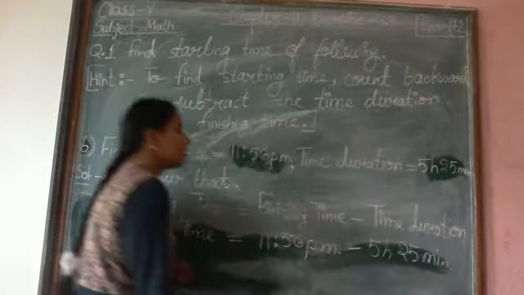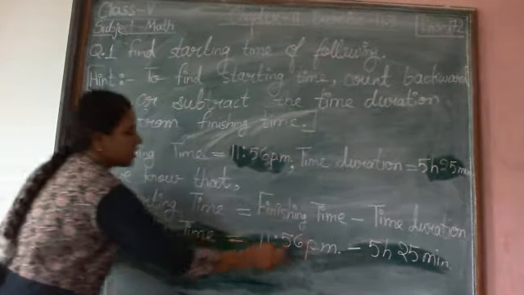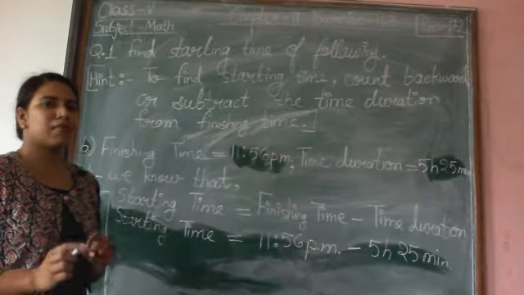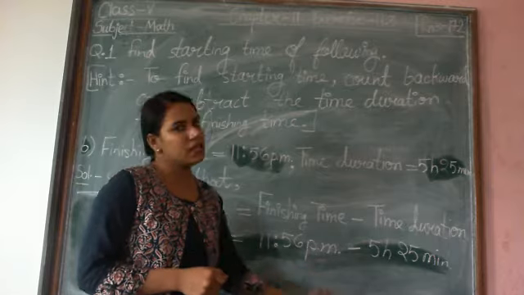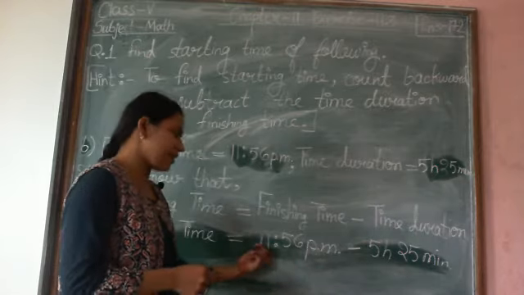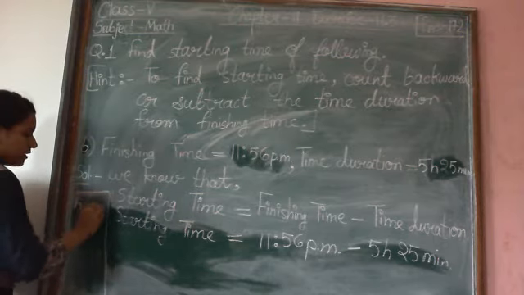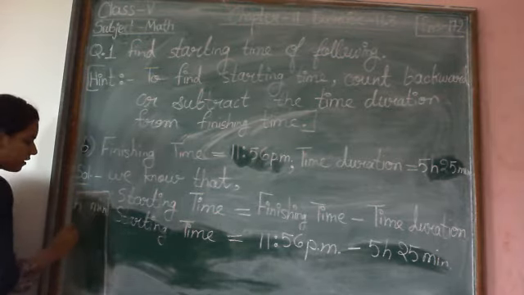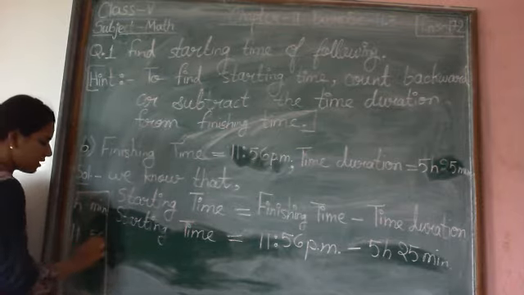Now in rough work, we will arrange both the numbers column wise. We remember we will write hours in hours column and minutes in minutes column. So here 11 hours 56 minutes. 11 is hours and 56 is minutes, so we make the columns, and 11 we will write in hours column, 56 in minutes column.